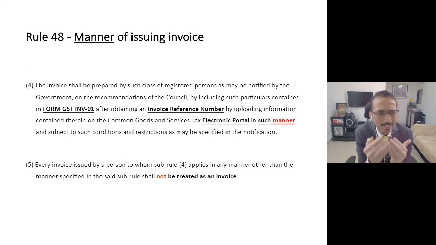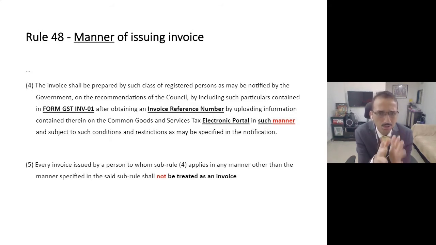And once you submit that data on that portal in a format, and I think all of you are aware that is JSON format, then the government will give an IRN number to you, that is invoice reference number. Once you get that invoice reference number, you will also get a QR code. Now you are expected to include this QR code in your tax invoice, and you are expected to issue that tax invoice to the customer.